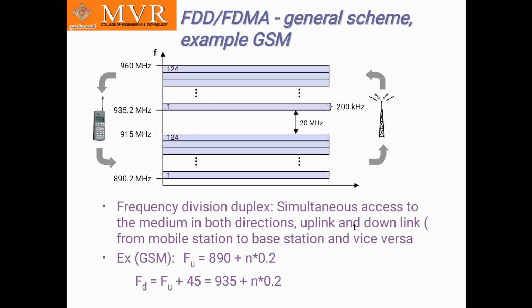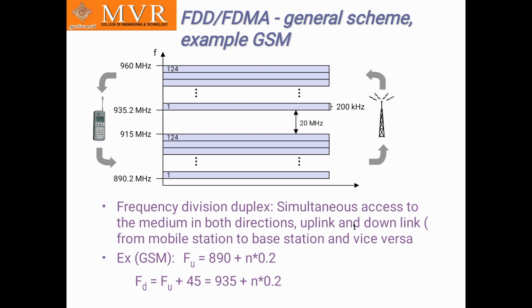Based on frequency division duplex, the medium is accessed simultaneously in both directions, uplink and downlink. Uplink means earth to satellite, and satellite to earth we call downlink, for the mobile station to base station and vice versa.